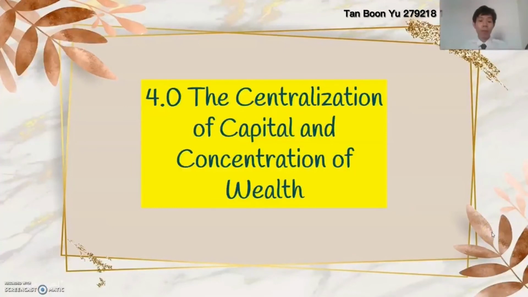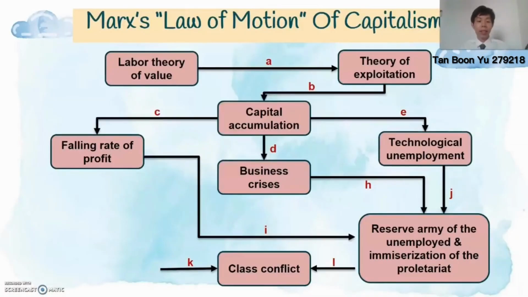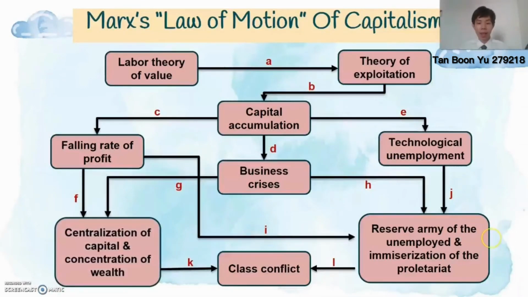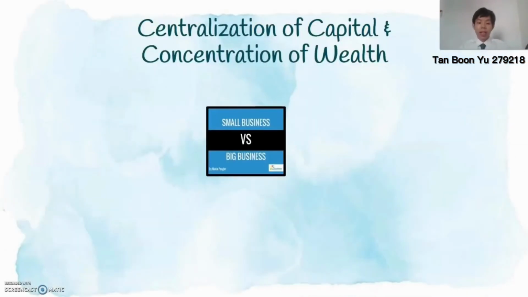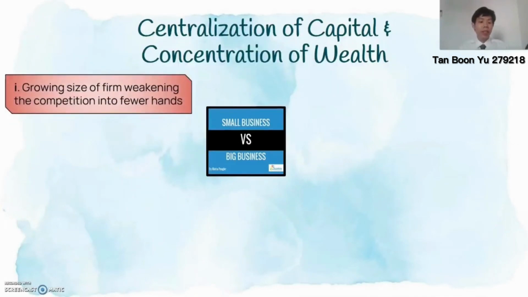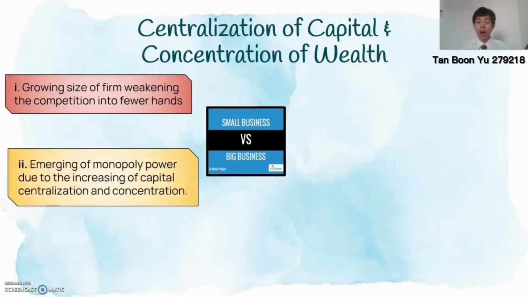Now I'm going to continue my presentation with the centralization of capital and concentration of wealth. The dynamic of capital accumulation and the tendency for recurring business crises centralize the ownership of capital and concentrate wealth in fewer hands. In this state of centralization of capital and concentration of wealth, the growing size of firms weakens competition, which causes the emergence of monopoly powers due to the increase of capital centralization and concentration of wealth in fewer hands.